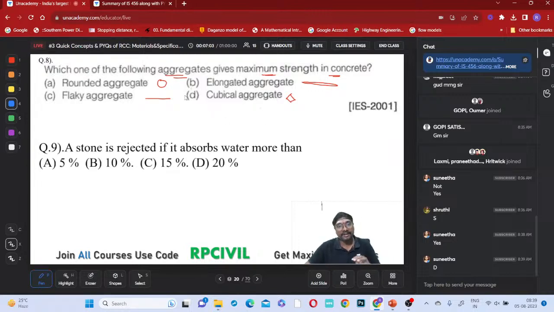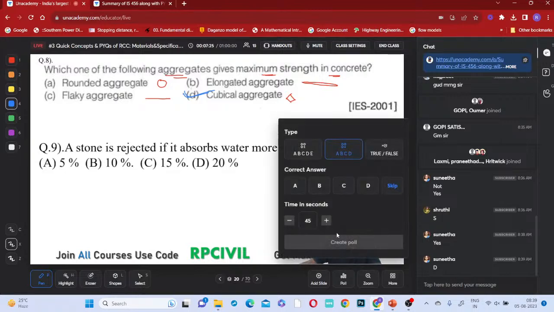Option D will be the correct answer. Because with rounded aggregates, can you ensure interlocking? You cannot ensure interlocking with rounded aggregates. When you cannot ensure interlocking, is it possible to have good conditions? No, it is impossible to have these good conditions. Next, ninth question, you just try to select the answer.